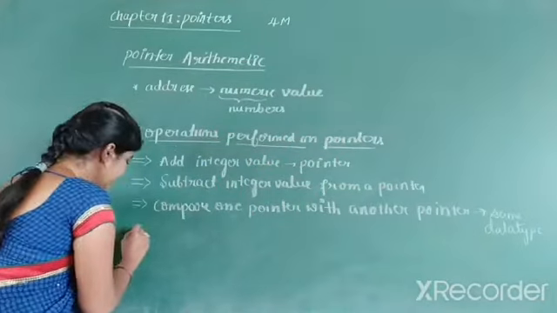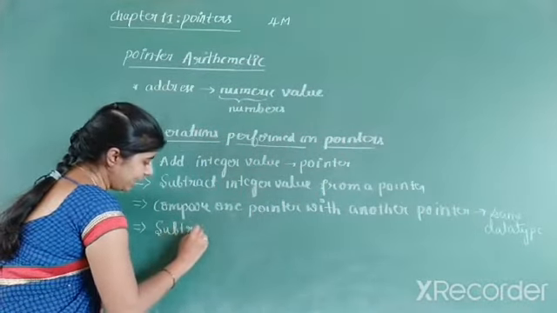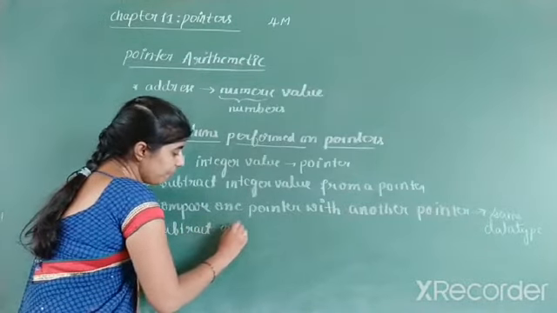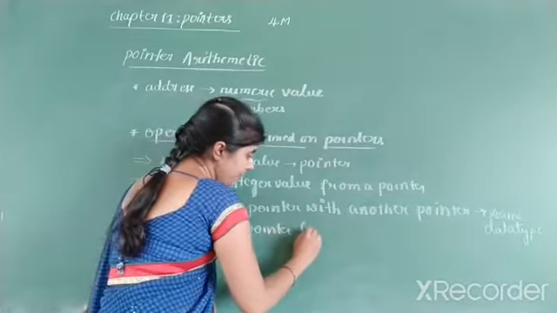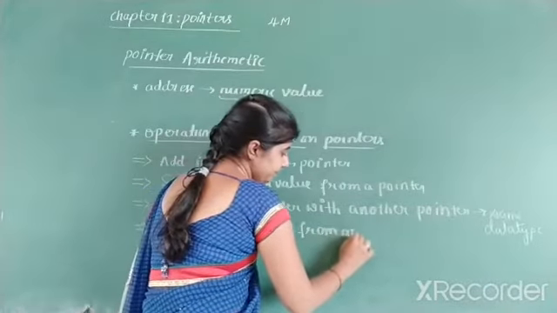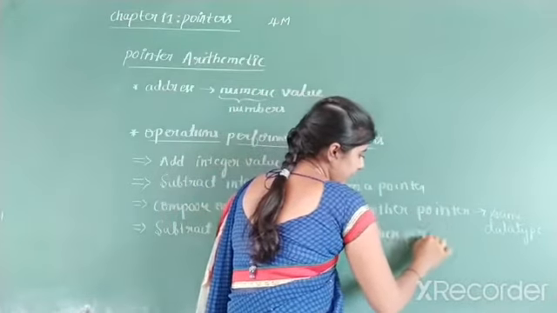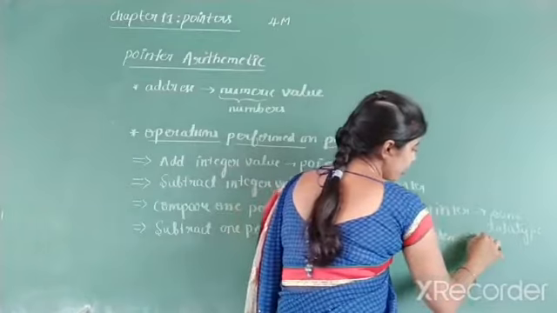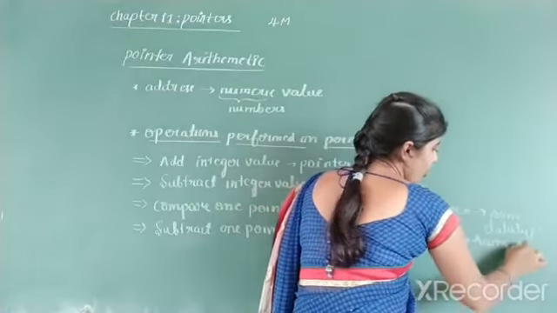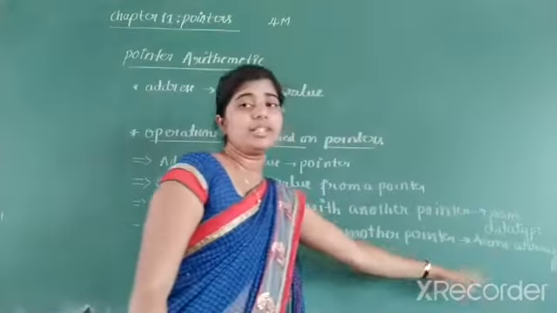And next, we can subtract one pointer from another pointer if the elements belong to the same array, or if the elements refer to the same array.